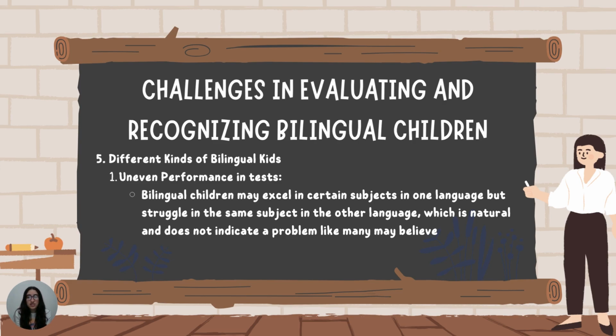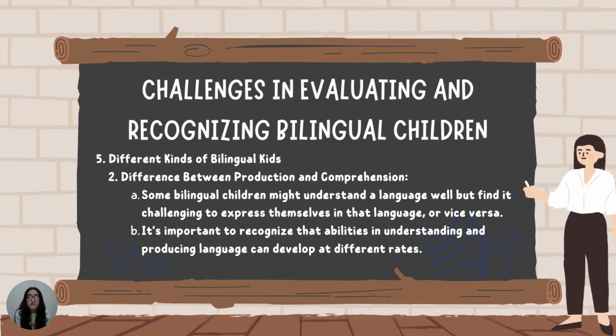And our fifth challenge in evaluating bilingual children is the fact that each bilingual child is different in test performance, production, and comprehension. It is common to see uneven performance across areas and tests. Bilingual children may excel in certain subjects in one language but struggle in that same subject in another language, which is natural and does not indicate a problem like many may believe.